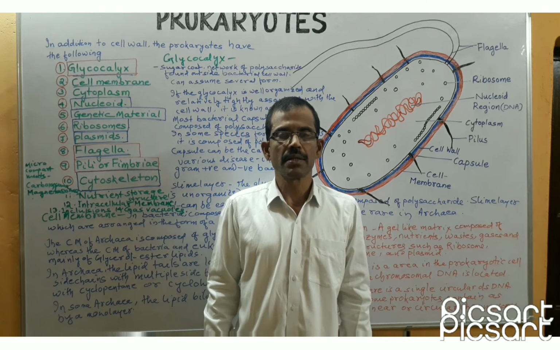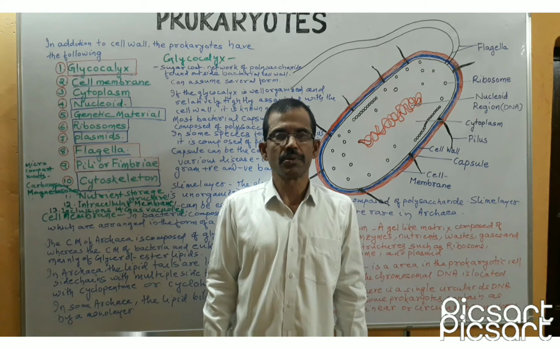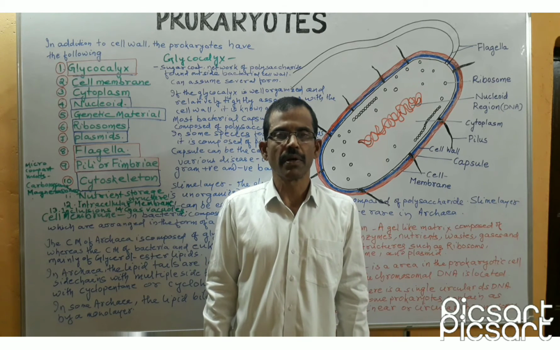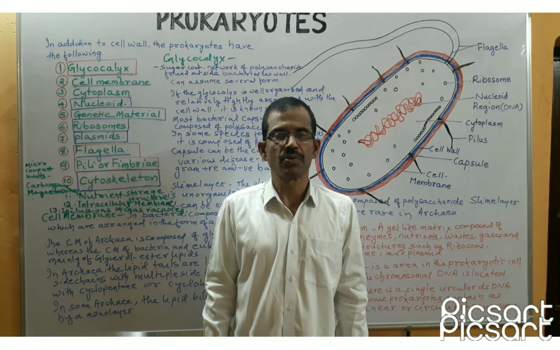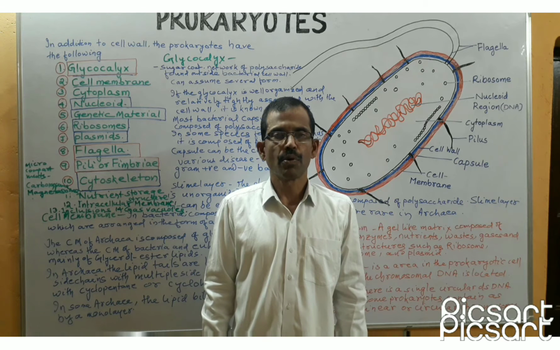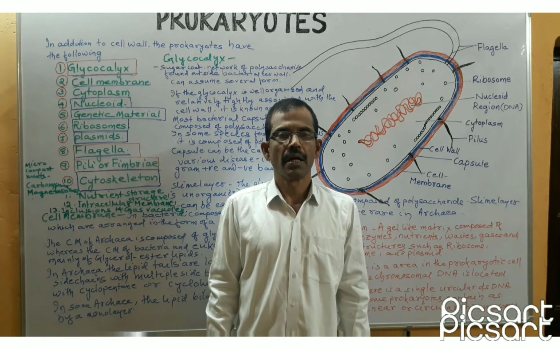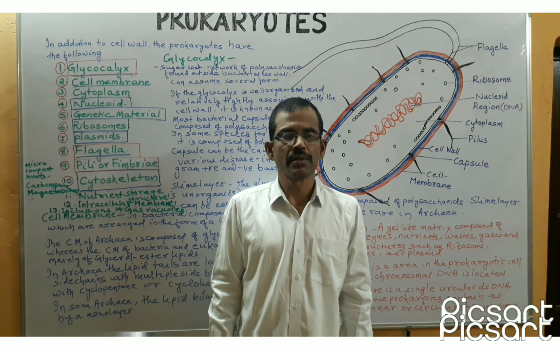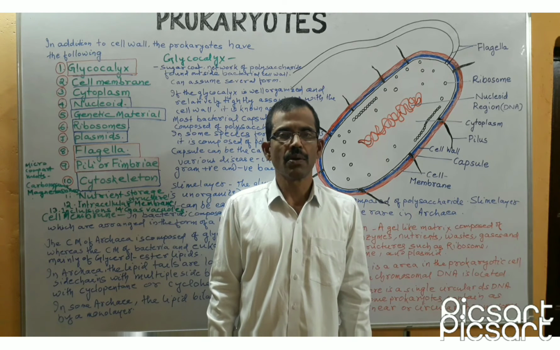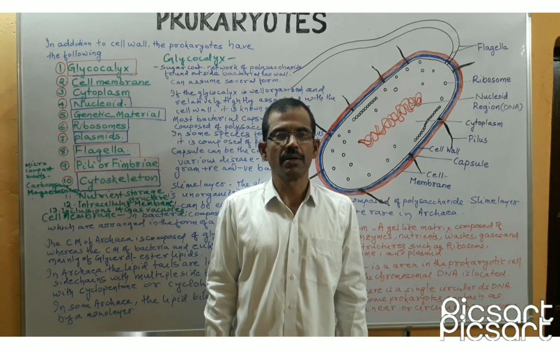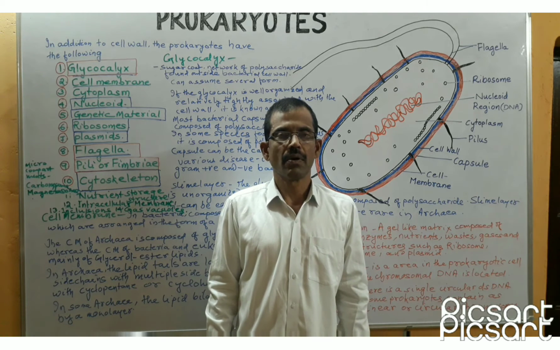Today we shall discuss about prokaryotes. Organisms can be classified into two different groups on the basis of their subcellular structure. They are prokaryotes and eukaryotes. Prokaryotes are the organism without a well-defined nucleus and other membrane-bound organelles, whereas eukaryotes have a well-defined nucleus and other